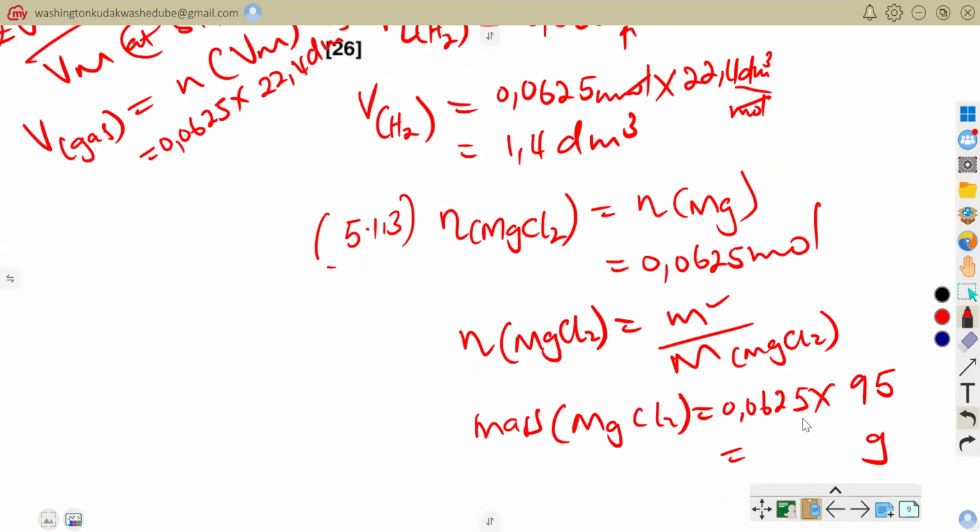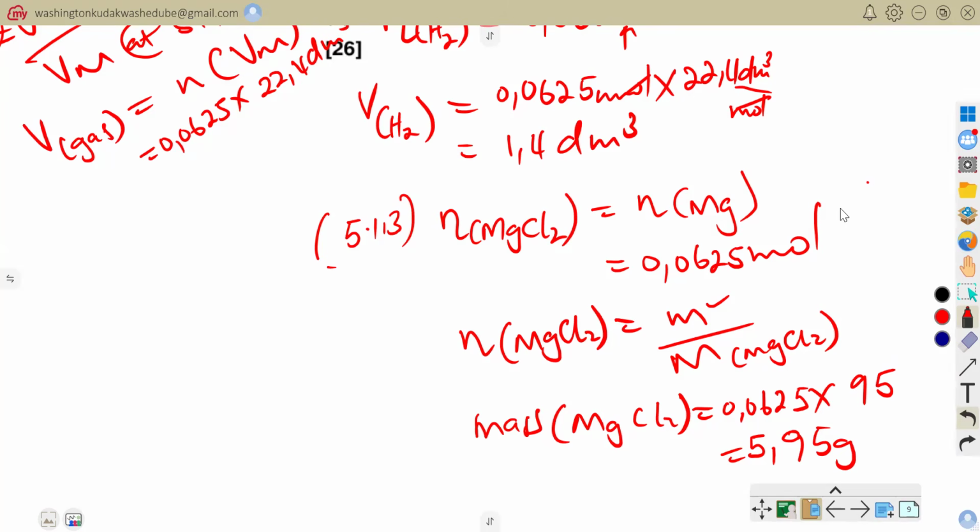So if you say 0.0625 times 95, you are going to get the mass, 5.95 grams. So that is how you would have calculated the mass of magnesium chloride.